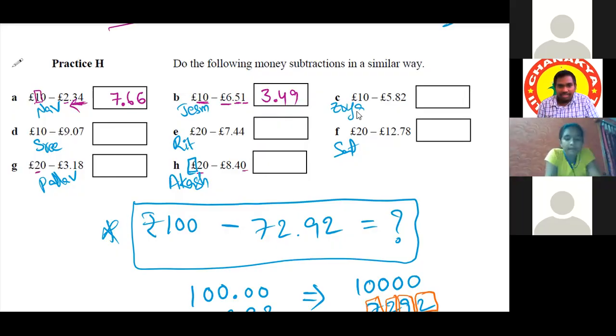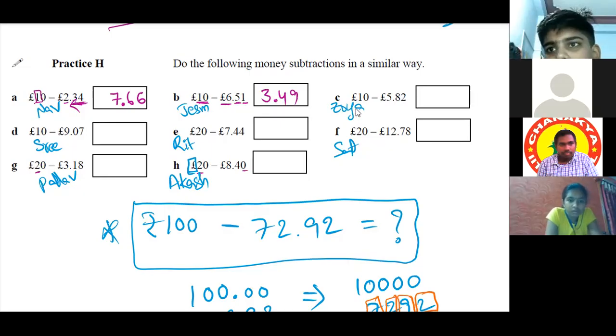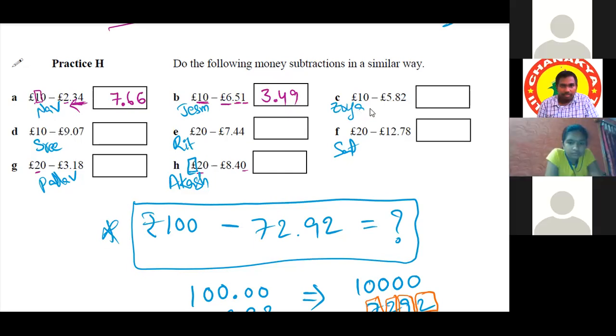Joya, your wish. Left to right or right to left? Joya, are you there? Yes, sir. 9 minus 5 will be 4. So I'm going from left to right. Okay, left to right you are doing. 9 minus 5 is 4. Next, 4 point. 9 minus 8 will be 1. And 10 minus 2 will be 8.